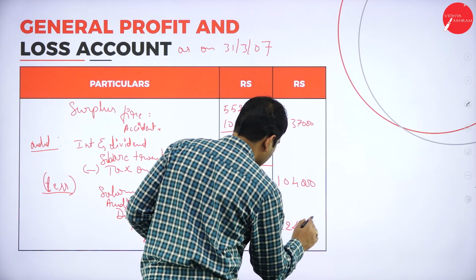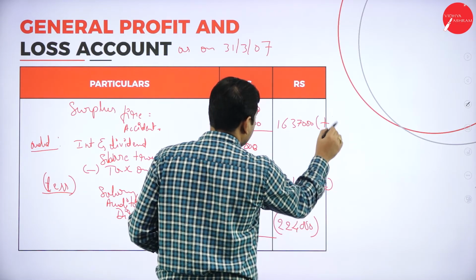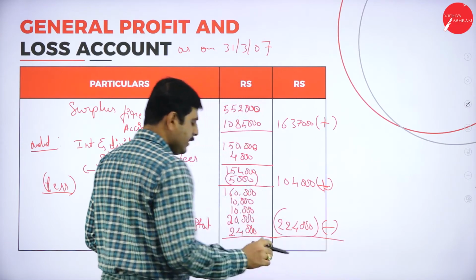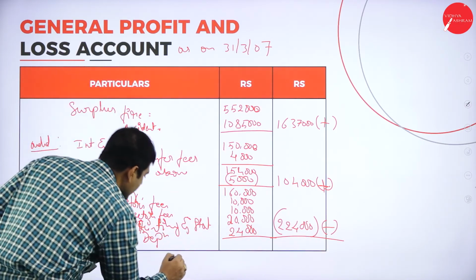2,24,000 is a negative amount. So deduct this amount. So we'll get the net profit. Whatever the difference we get is the net profit.